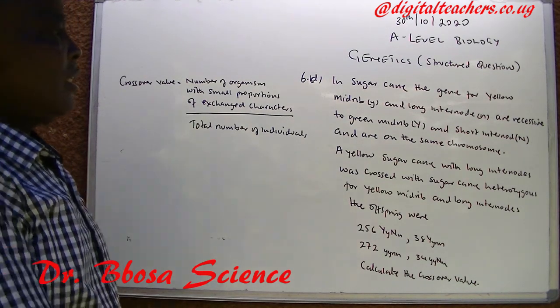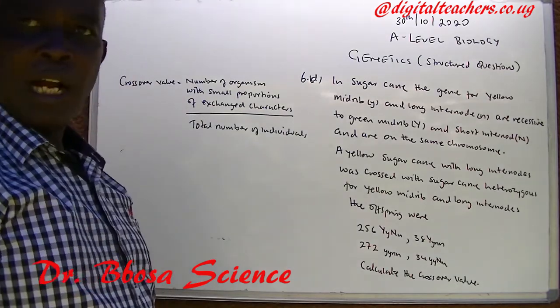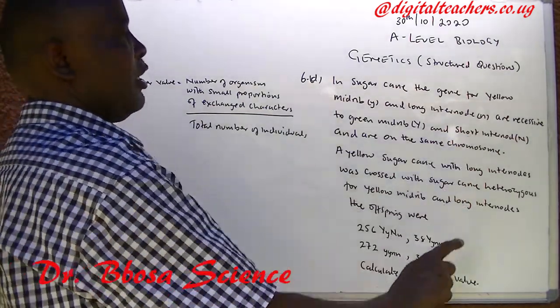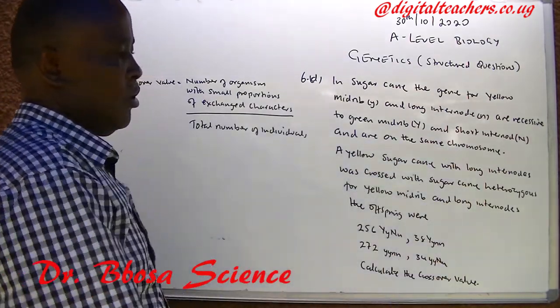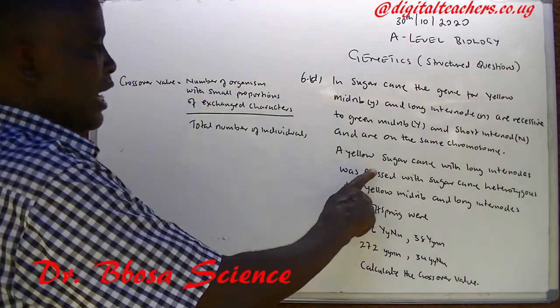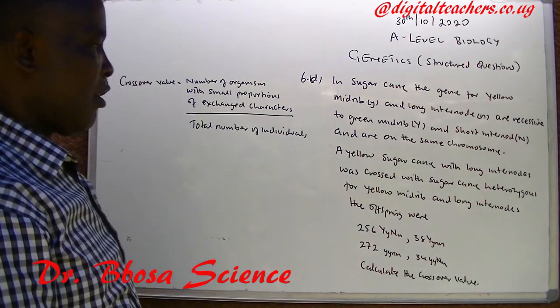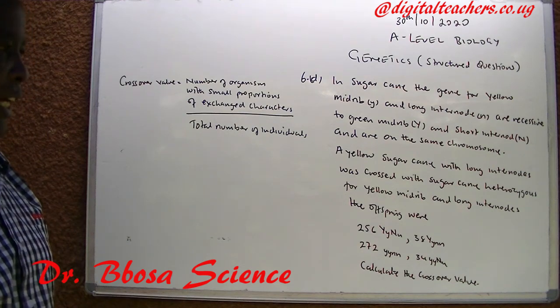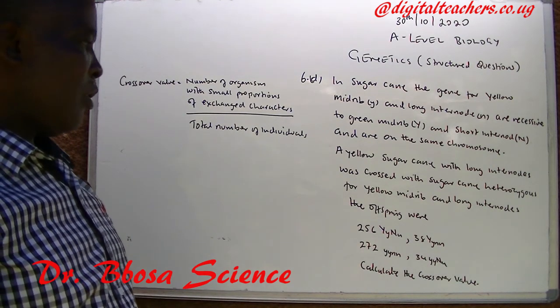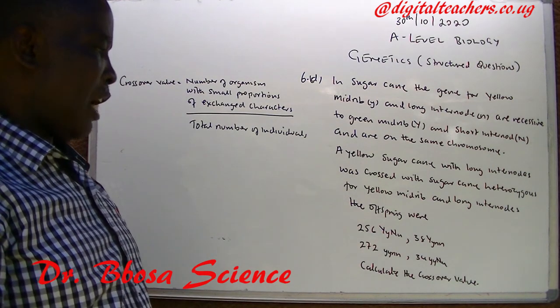green midrib, capital Y, and short internode, capital N, and are on the same chromosome. A yellow sugar cane with long internode was crossed with sugar cane heterozygous for yellow midrib and long internode.